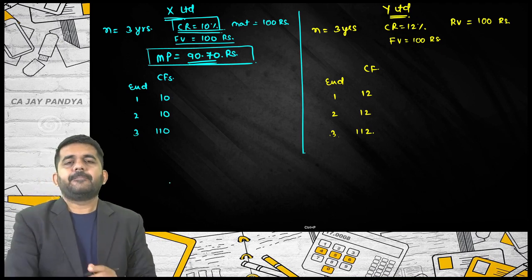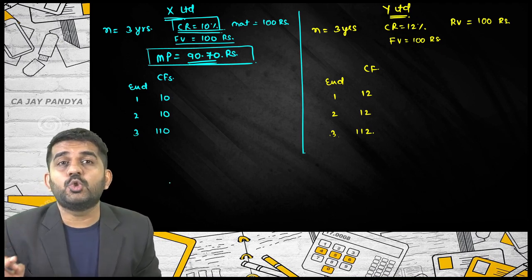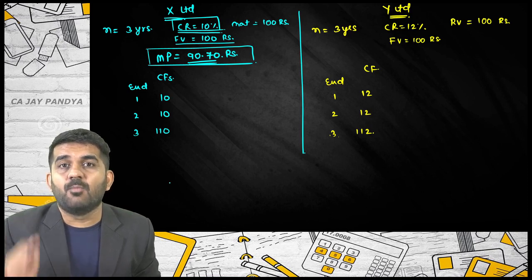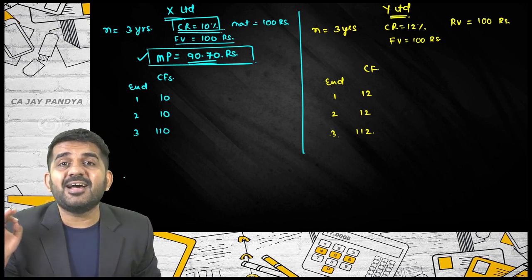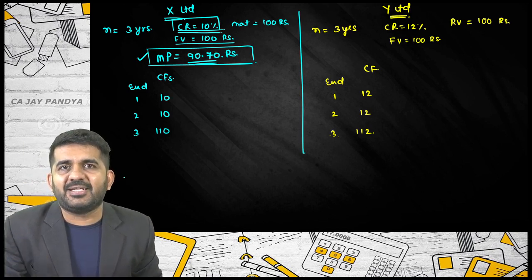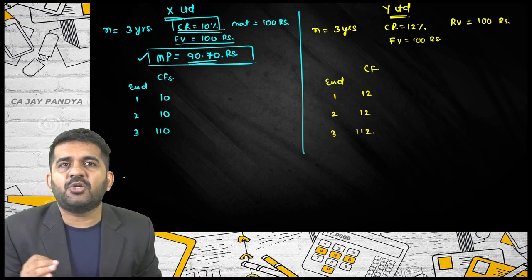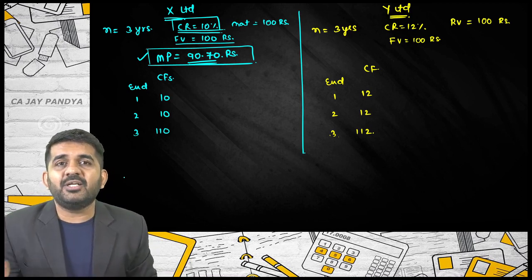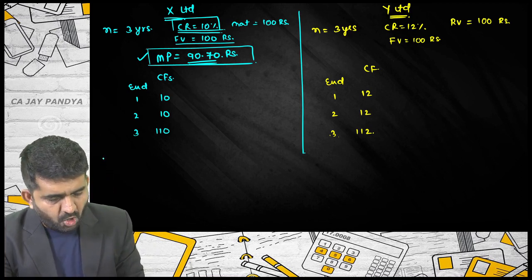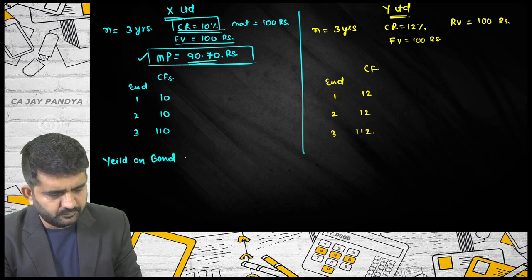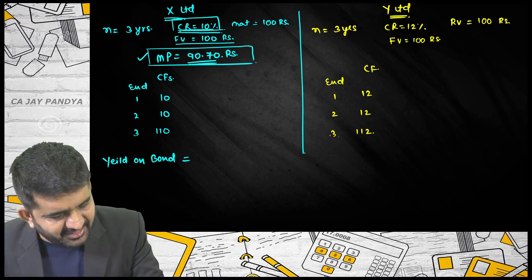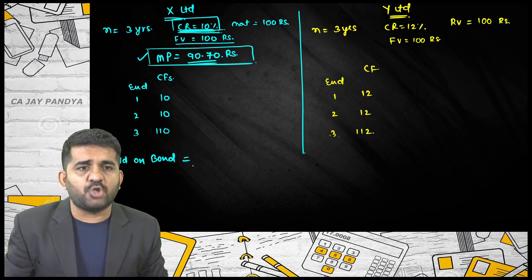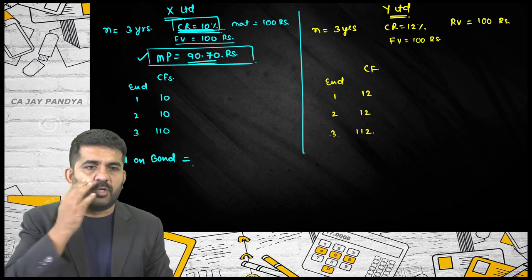First concept: what actually am I earning from this bond? If I purchase this bond today, what is the actual rate of return I am getting? What is the internal rate of return I am getting? What is the yield on this bond? What actual rate of return am I earning? Sir, it is giving 10%, so I am earning 10%. Yes or no? Some students tell me. One student.